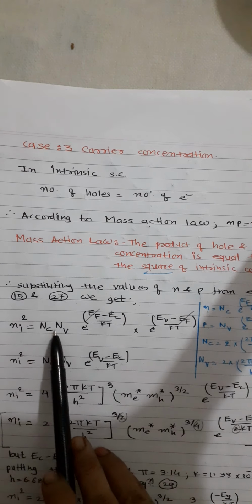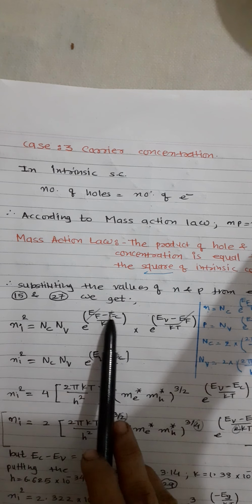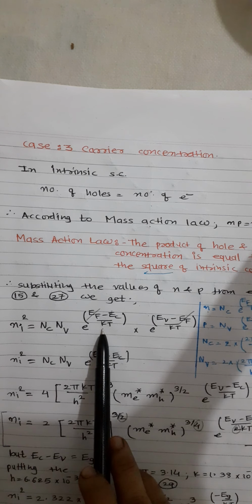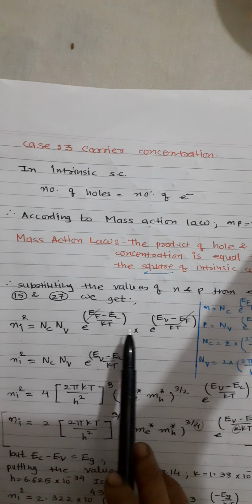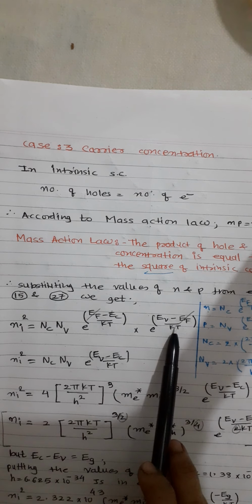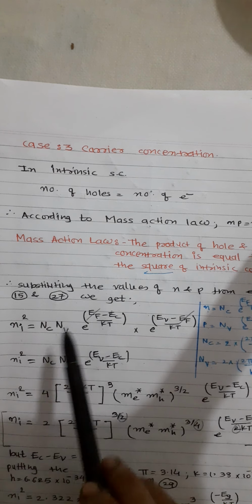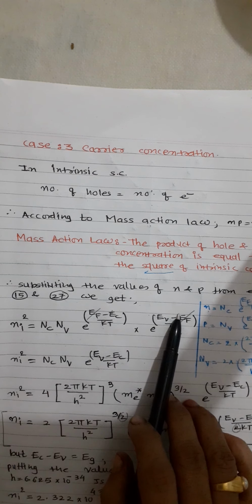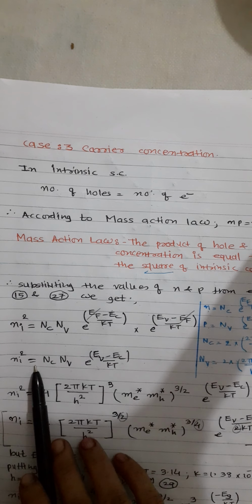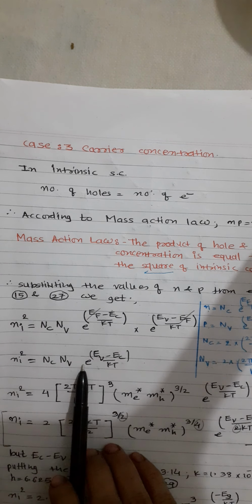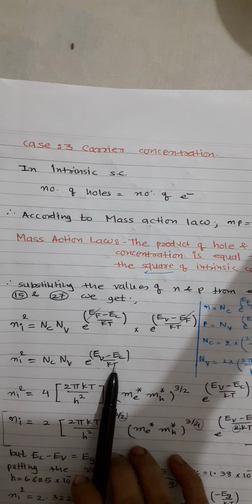So ni square becomes n p. What is the value of n? n is Nc e raised to (Ef minus Ec) by kT. And what is p? p is Nv e raised to (Ev minus Ef) by kT. So we are combining this. Here this Ef will get cancelled, and ni square becomes Nc Nv e raised to (Ev minus Ec) by kT.